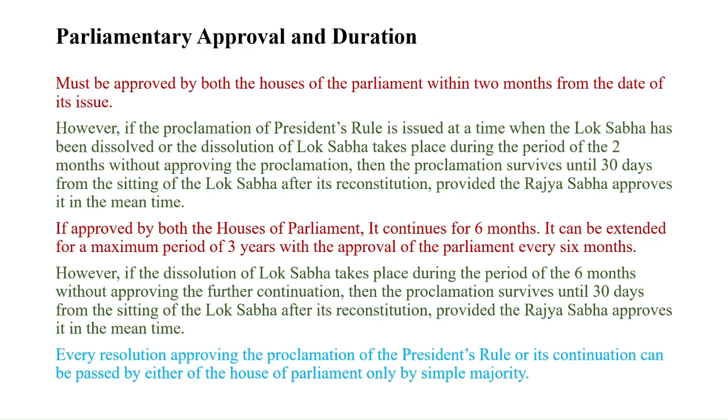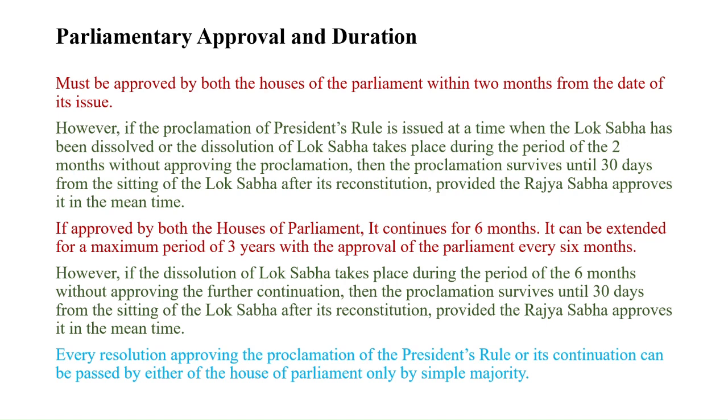Second, parliamentary approval and duration. Like in a national emergency, it must be approved by both the Houses of Parliament within 2 months from the date of its issue. However, if the proclamation of President's Rule is issued at the time when the Lok Sabha has been dissolved, or the dissolution of the Lok Sabha takes place during the period of 2 months without approving the proclamation, then the proclamation survives until 30 days from the first sitting of the Lok Sabha after its reconstitution, provided the Rajya Sabha approved it in the meantime.